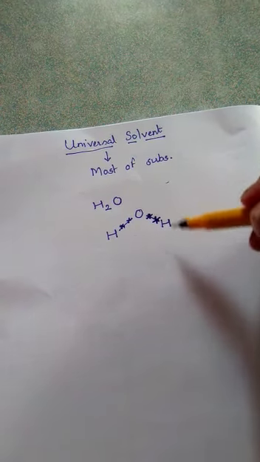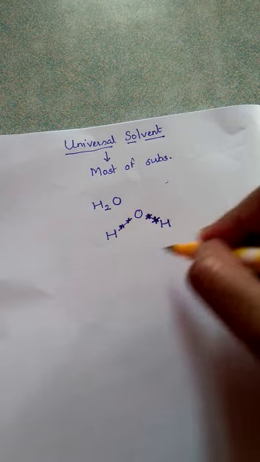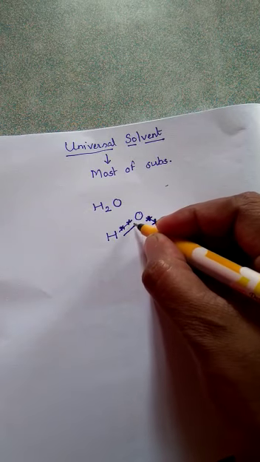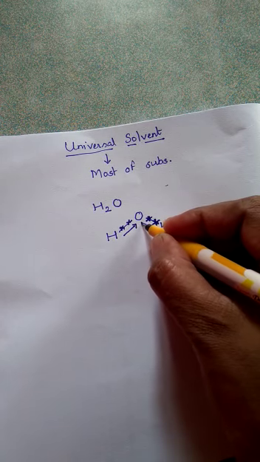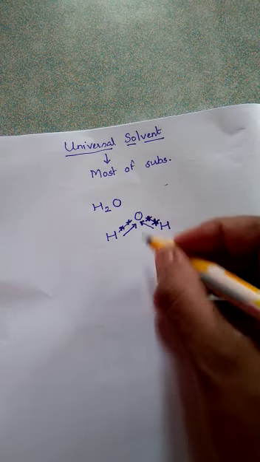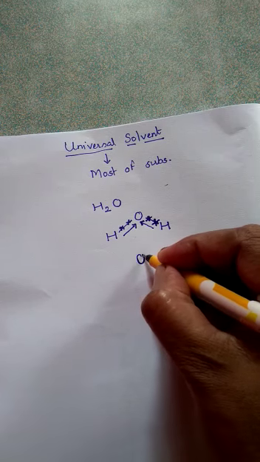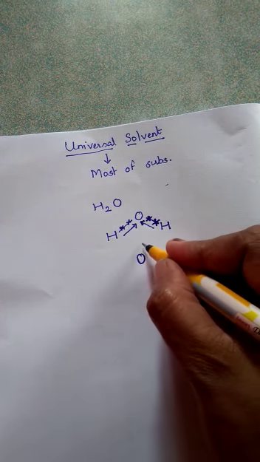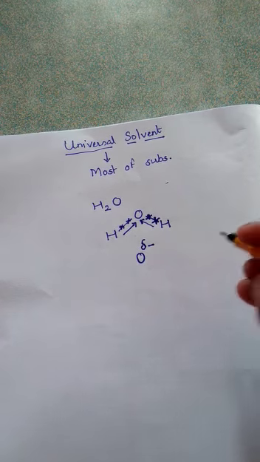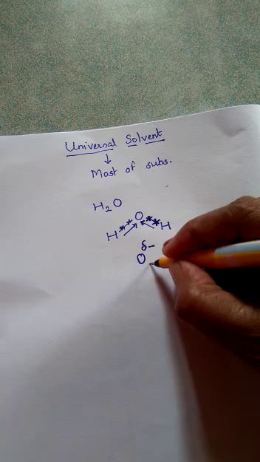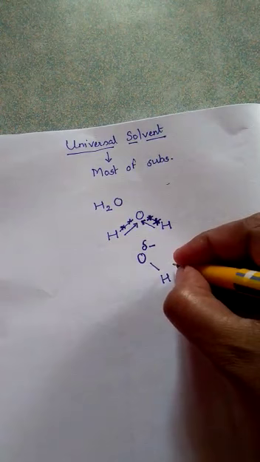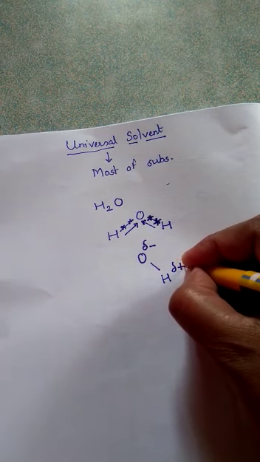Now this shared pair of electrons, in the formation of the molecule of water, gets shifted towards the oxygen atom more. And we know that electrons are negatively charged, so the oxygen atom will acquire a negative charge, and the hydrogen atom, because the electrons have moved towards oxygen more, will acquire a positive charge.